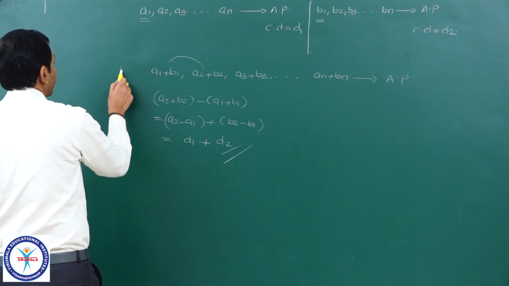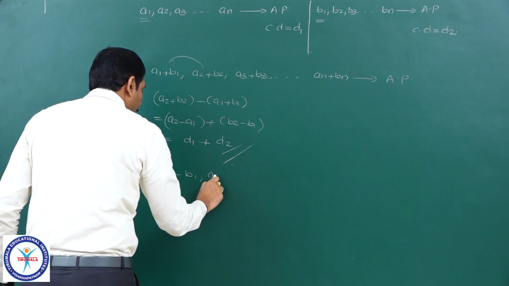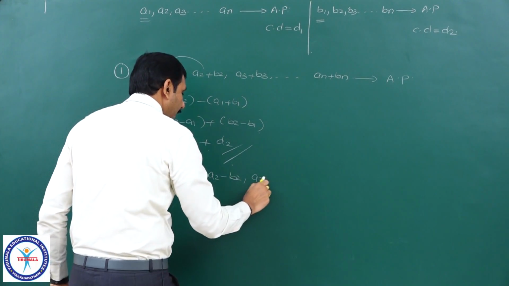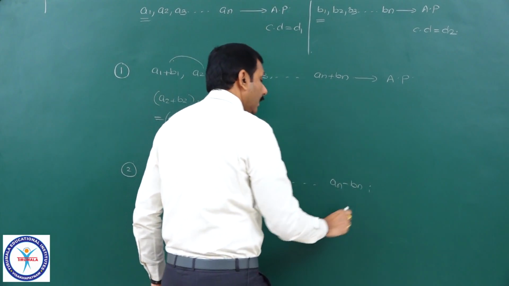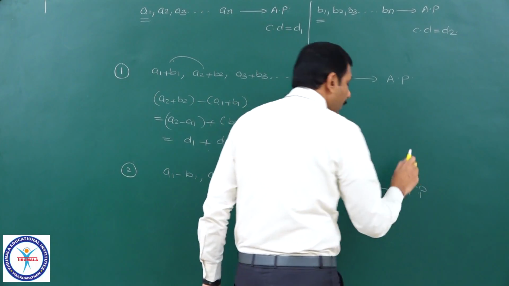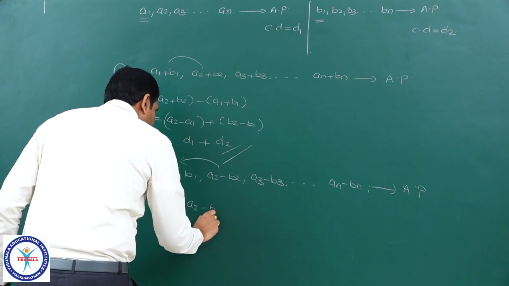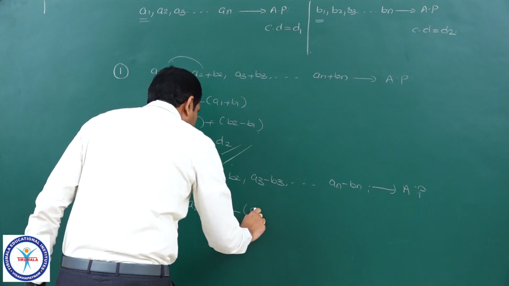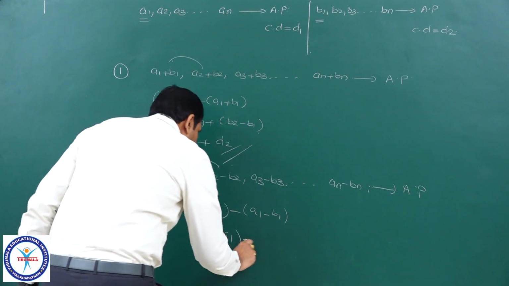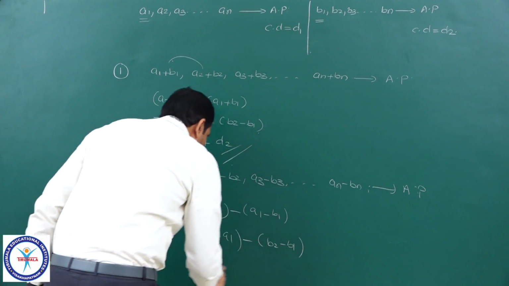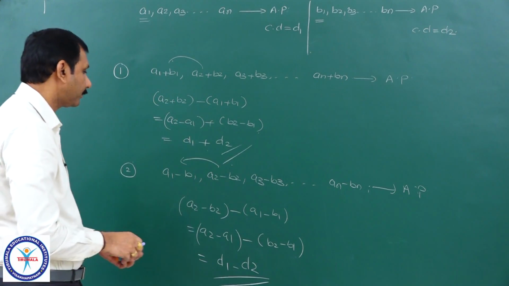And one more point you see here, it is the second one. If I take a1 minus b1, a2 minus b2, a3 minus b3 and so on, an minus bn, it is also an AP only. And what is the common difference, you see? I will take second term minus first term: a2 minus b2 minus of a1 minus b1 is equal to a2 minus a1 minus of b2 minus b1, you will get. It is equal to d1 minus d2, the common difference.